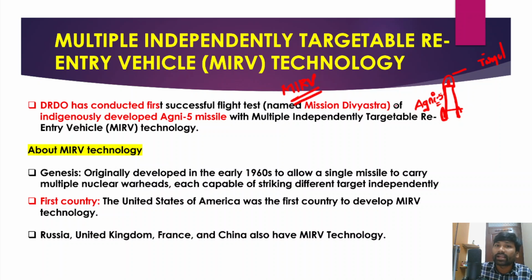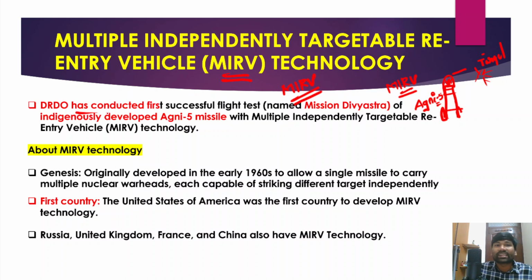But on the other hand, when we have this MIRV technology, we can send multiple missiles through one single rocket. So thereby it can target multiple targets. It can hit multiple targets with one single launch, and that is known as multiple independently targetable re-entry vehicle. So we'll try to understand this as well.